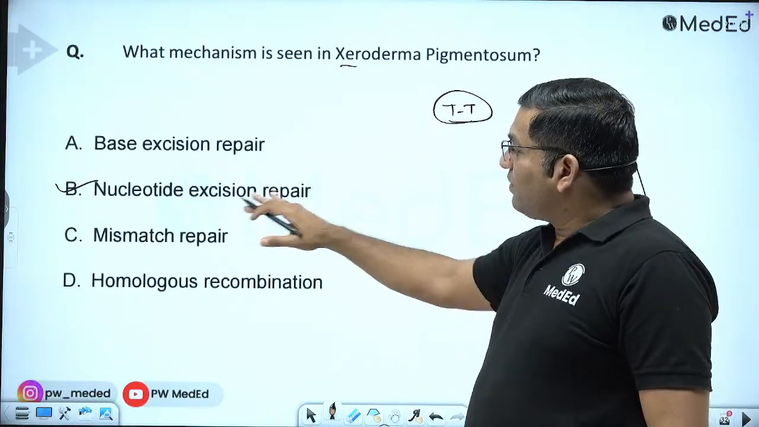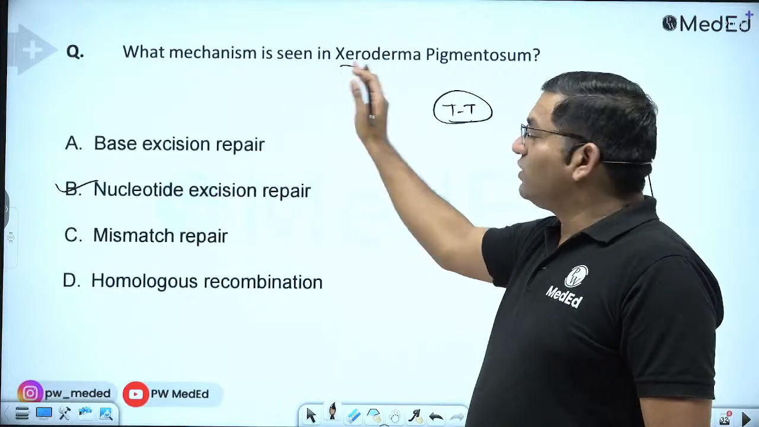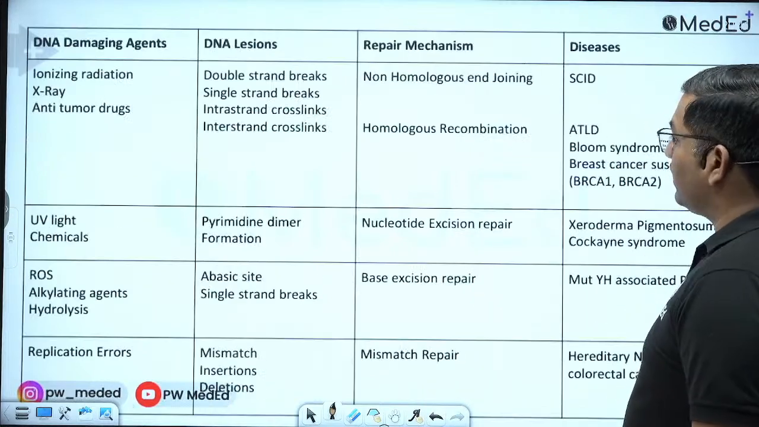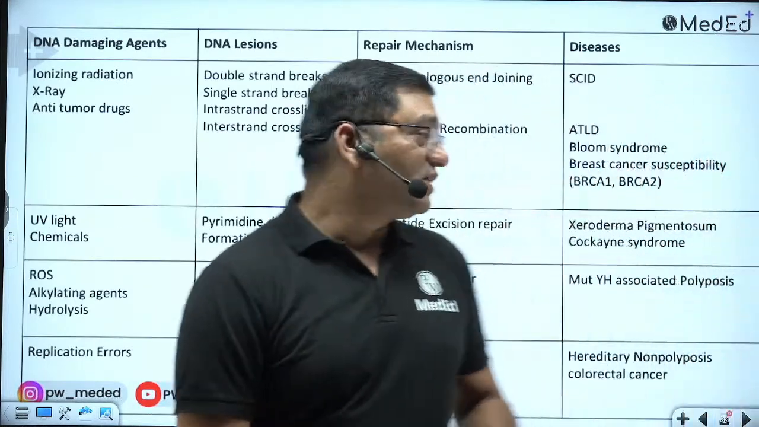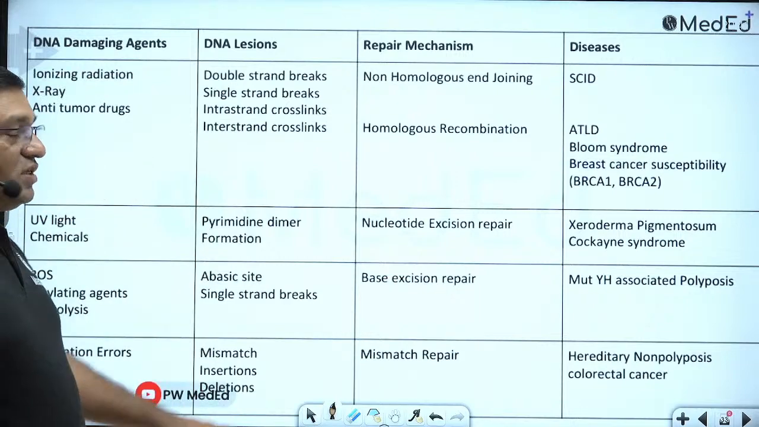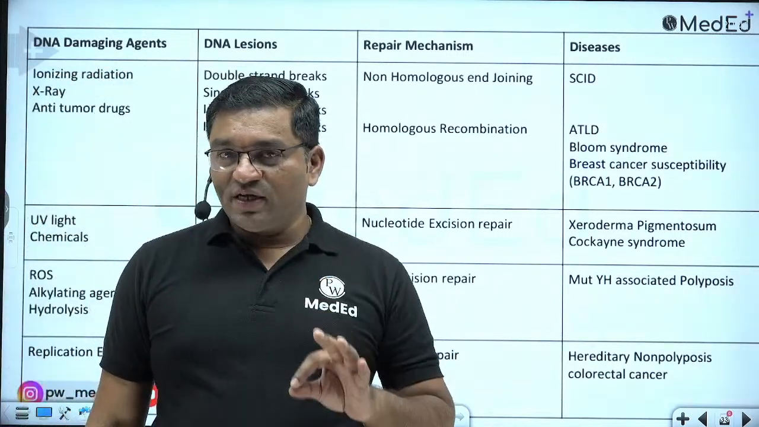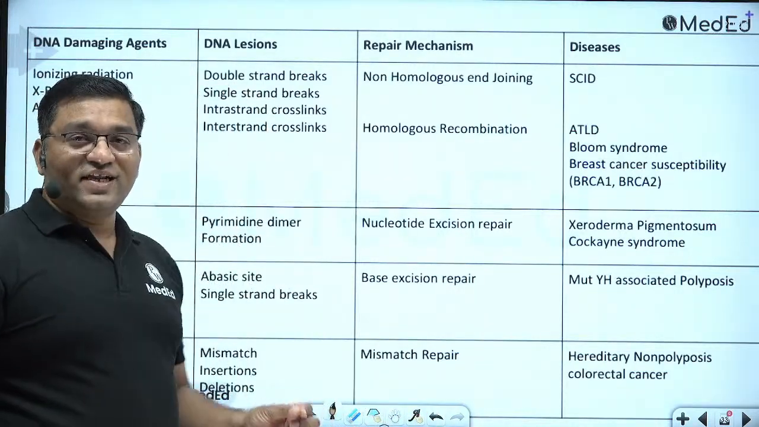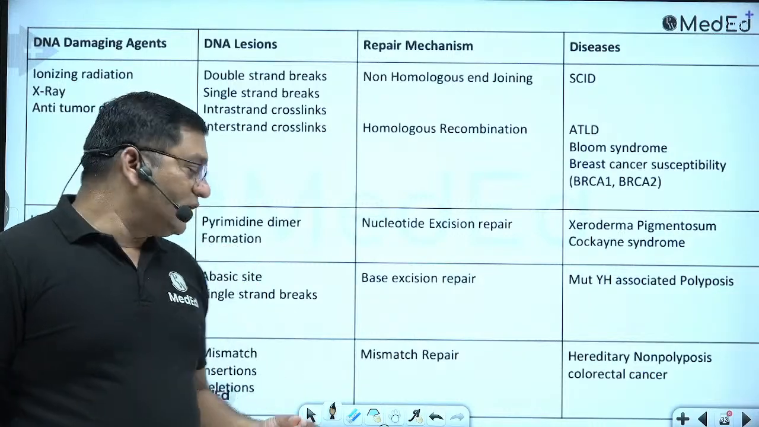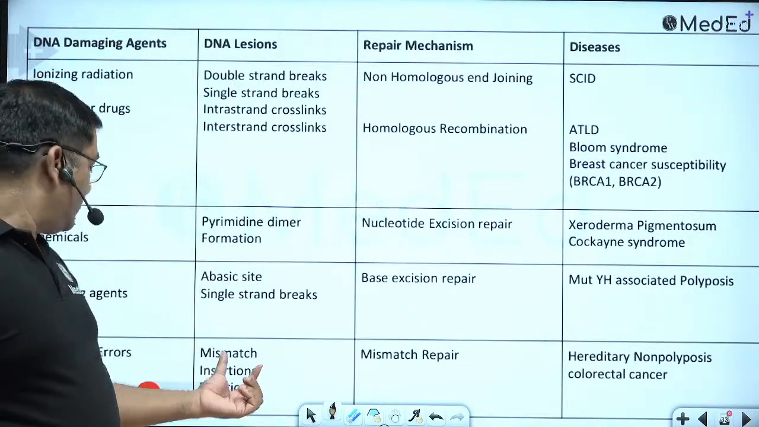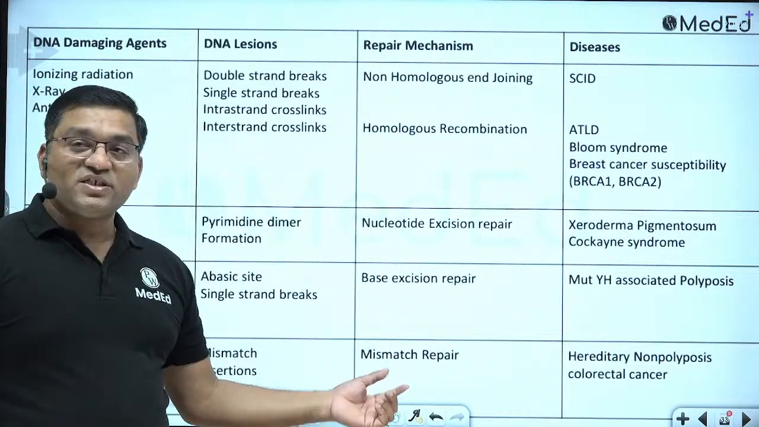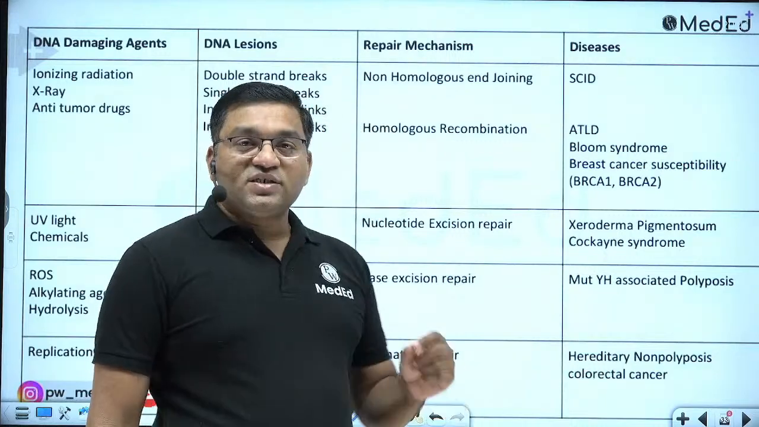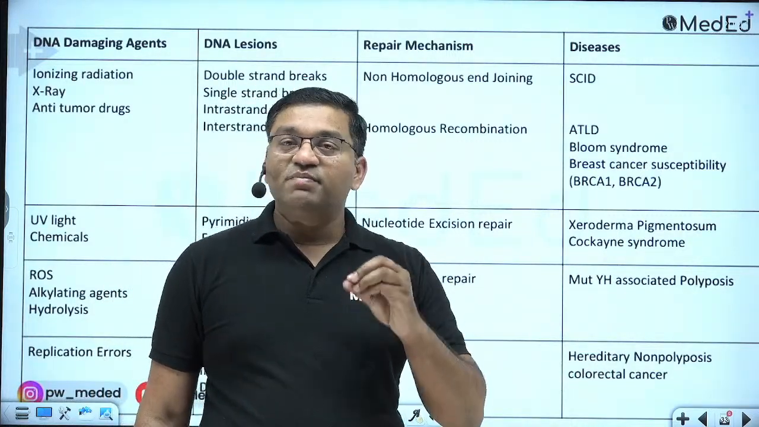Now it is repaired by the nucleotide excision repair. If it is defective, it causes xeroderma pigmentosum. So a lot of diseases are related with this, so this chart is very important for any examination, any entrance examination. See, there are 4 to 5 basic types of DNA repair mechanism. One is the mismatch repair: when an incorrect base is added during replication, or insertion or deletion occurs because of replication error, it is repaired by the mismatch repair mechanism.